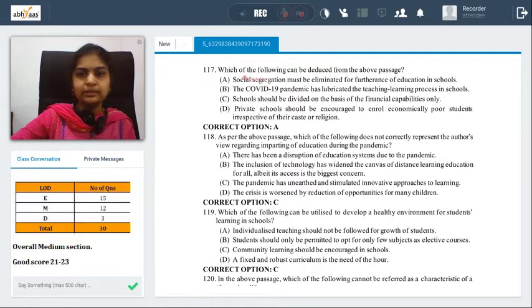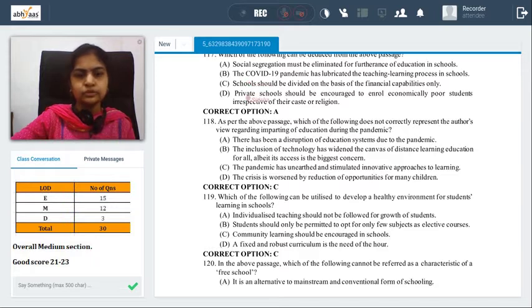Because the pandemic has lubricated the learning process doesn't suit. Schools should be divided on financial capabilities, that also doesn't suit. Private schools should be encouraged to enroll poor students irrespective of their caste and religion, that point is not discussed here. It was more related to the neighborhood practices, and how children go to schools based on socio-economic status alone was given, but not the other things. So A seems to be a fine option here to go with.